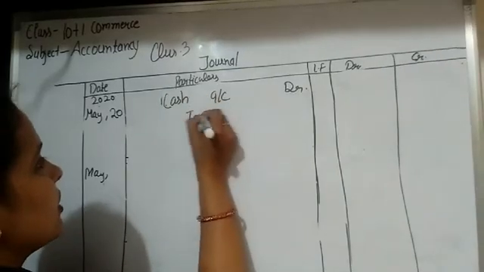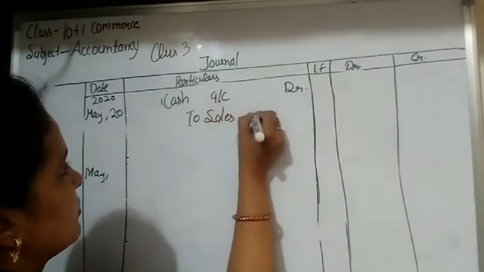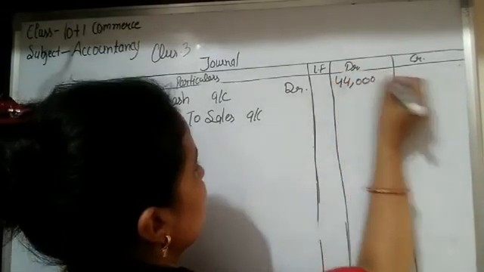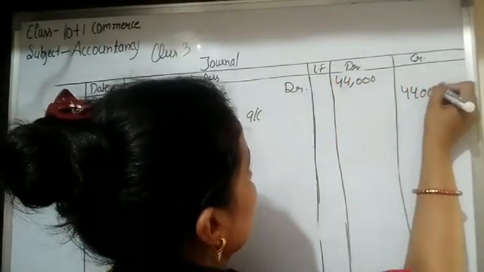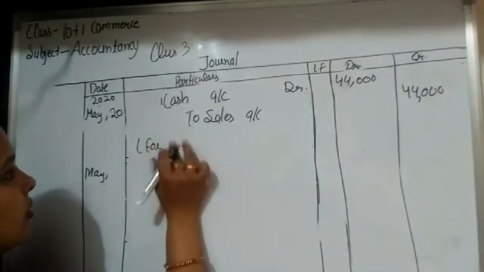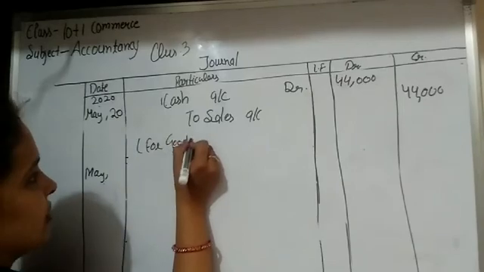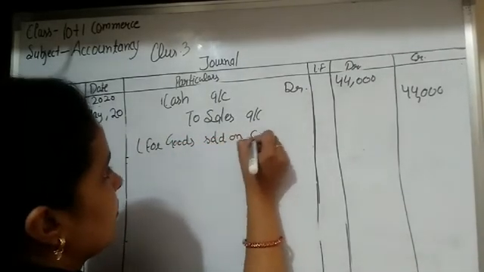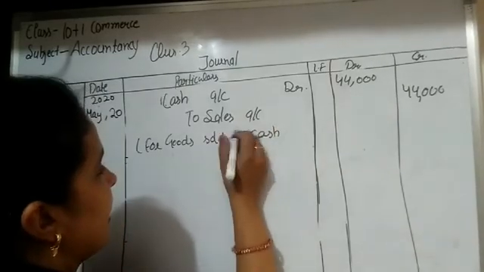So cash account debit to sales account. The amount is 44,000, students. Okay, and narration is for goods sold for cash.